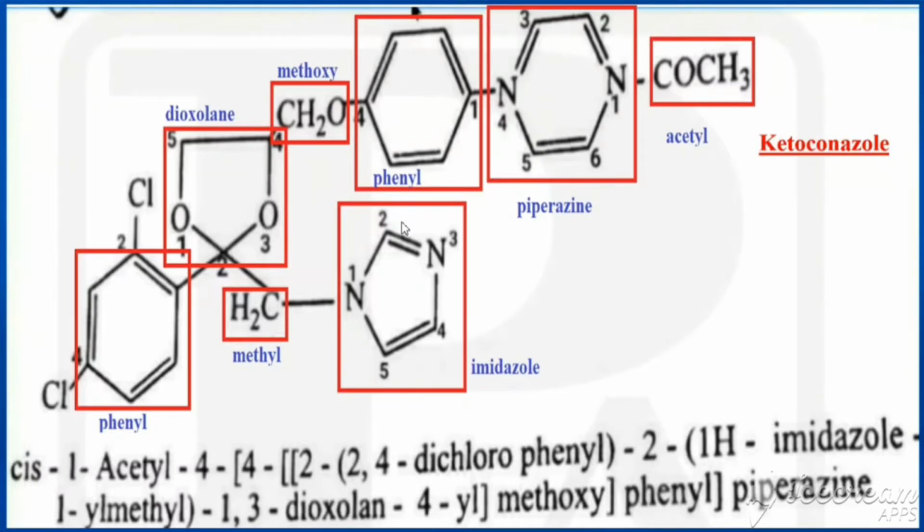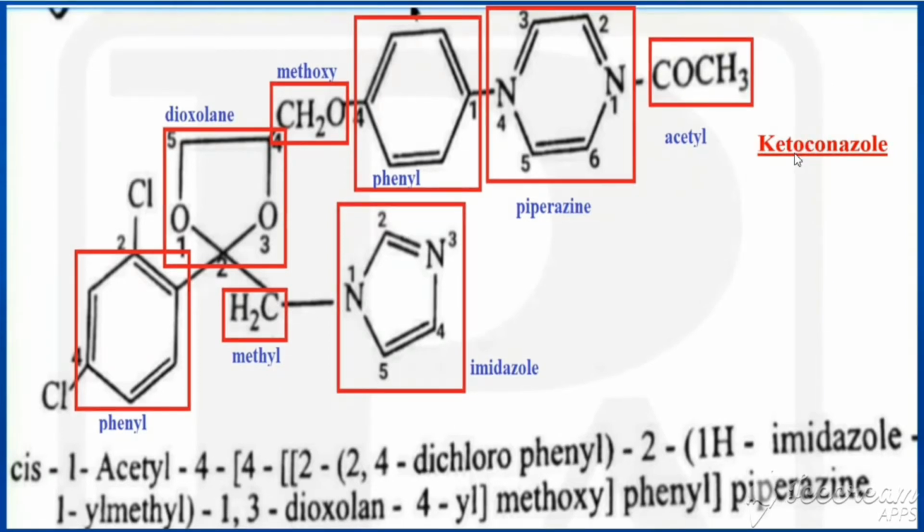Dear students, last class we revised 6 antifungal agents. So in this class we are going to revise the other drugs under the same. Next drug is called ketoconazole. Ketoconazole is also having imidazole as the azole.